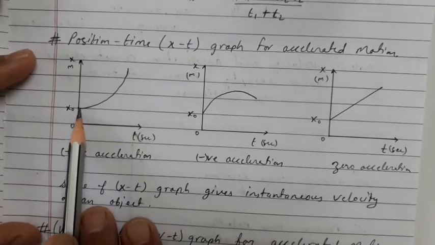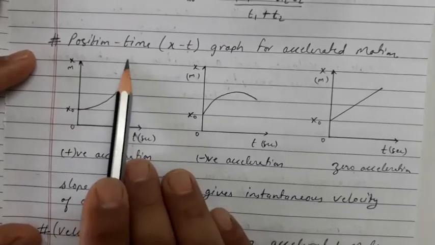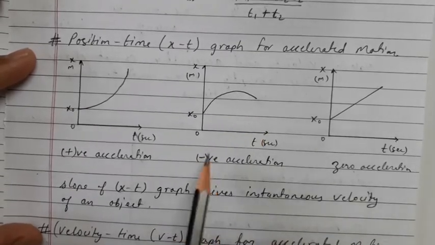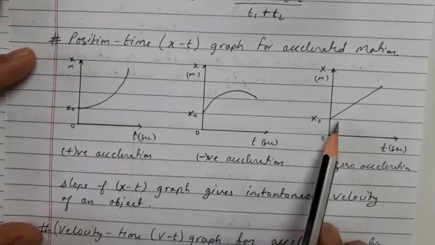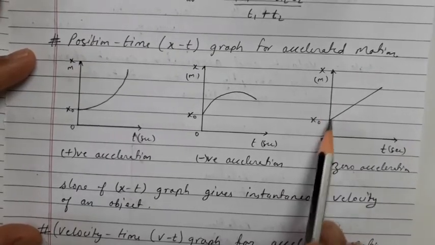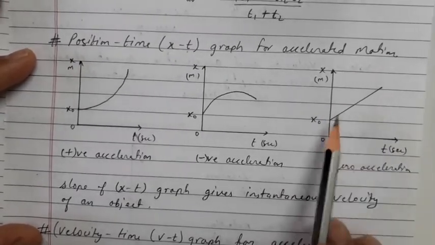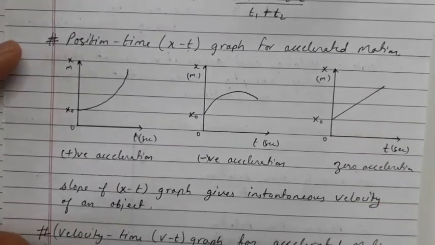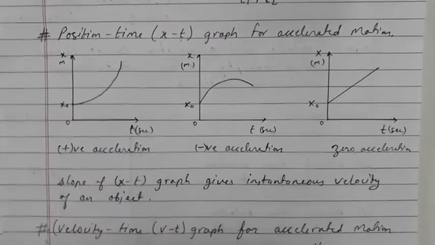Whenever the displacement time graph is increasing or moving upward, it will be considered as a positive acceleration. Whenever the graph is coming down, it will be considered as negative acceleration. And whenever there is a proportional relation between x and t, that is, displacement increasing proportionally with respect to the time, it will be considered as zero acceleration. So this is all about the position time graph.